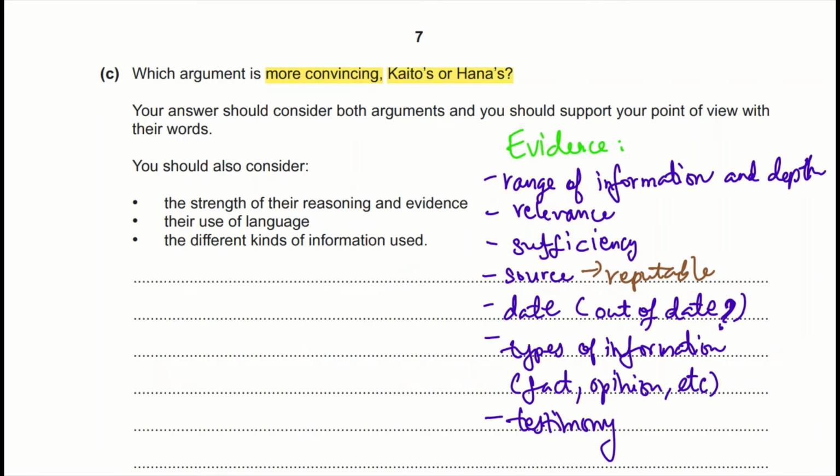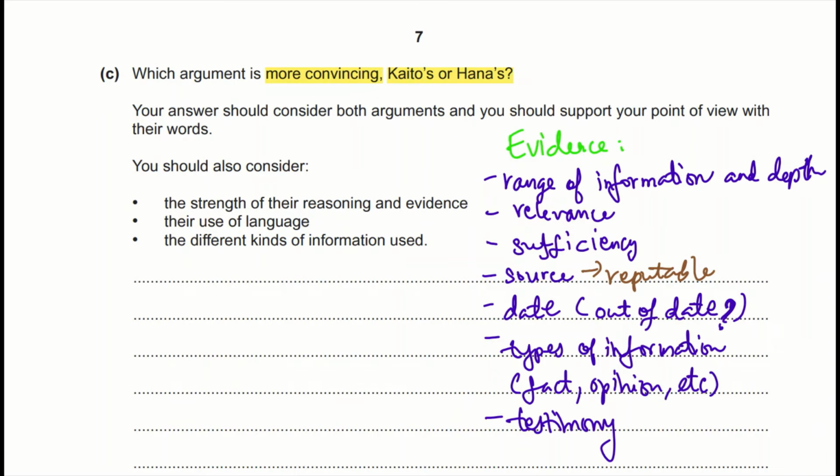Types of information: fact, opinion, value judgment, fact and opinion, anecdotal. What type of information is it? Is it a useful kind of information? Does it support his argument? Testimony is expert testimony and life accounts from experts in the field.